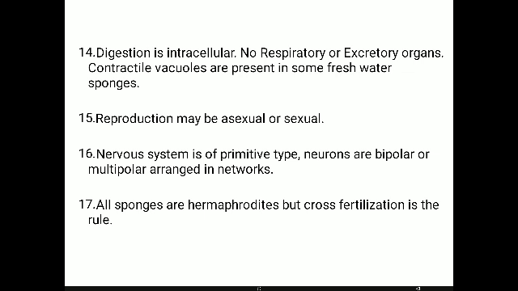This is another important characteristic of the sponges or poriferans. They have both sex organs inside the body, both the testis and the ovary. Though they are hermaphrodites, cross fertilization is the rule. Though the sex organs are present in the same individual, cross fertilization has to occur if the continuation of their progeny is to take place.